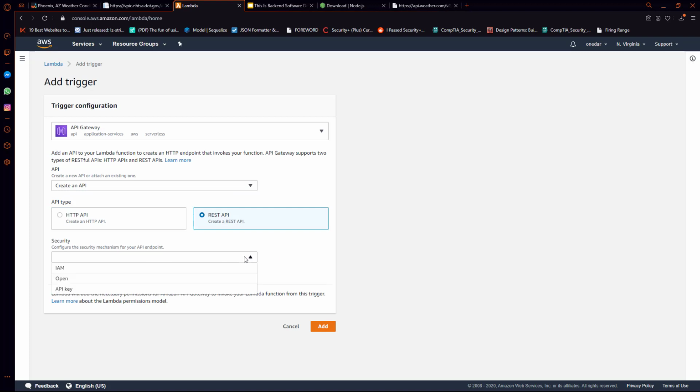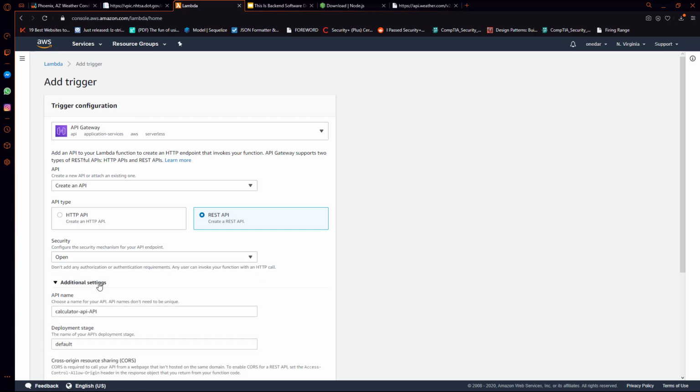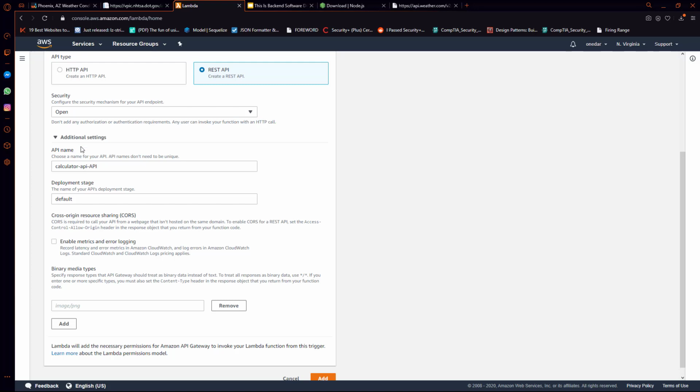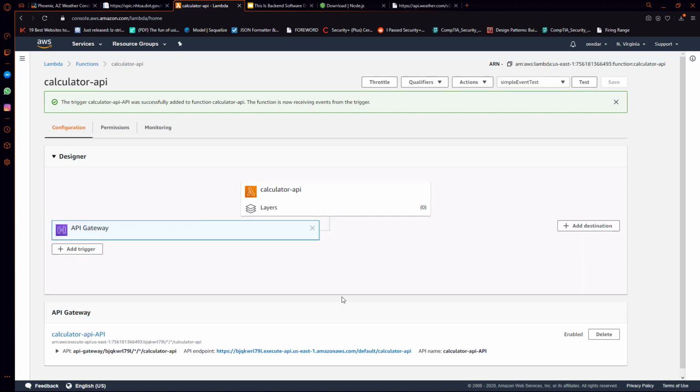So what we'll do is we'll make the security open, which means it's going to be public to everybody. You have the option to make this API key accessible as well. Then there are some additional settings that can probably be left as default, so we don't need to worry about that for now. We'll go ahead and add this trigger and wait for that to finish processing.